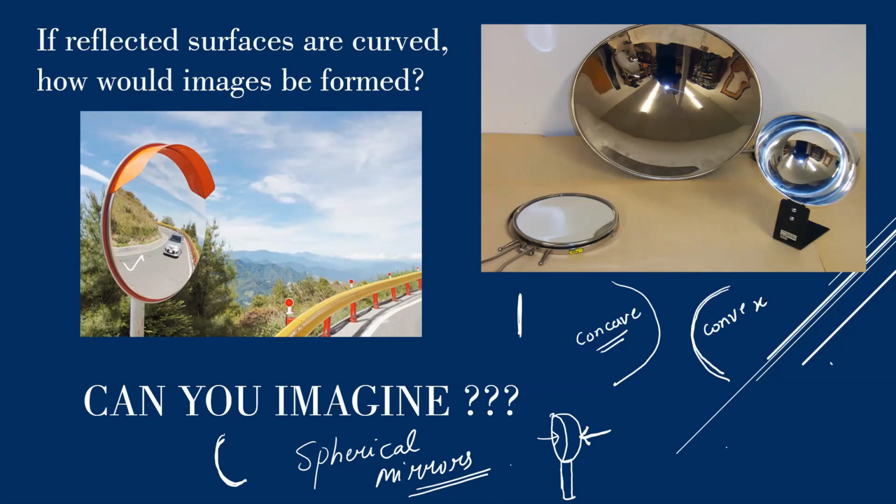Just do an experiment. Take a nice shiny new spoon. See your image from the front side of the spoon. How do you observe yourself? See your image from the back side of the spoon. How do you observe yourself? Try to do this.